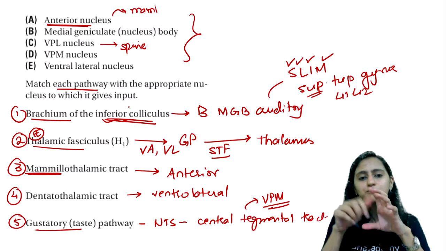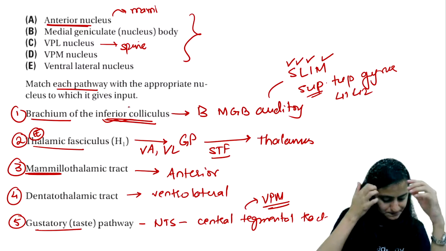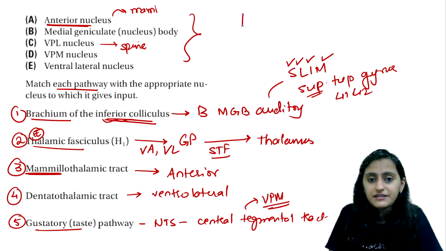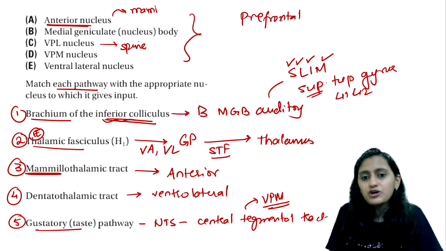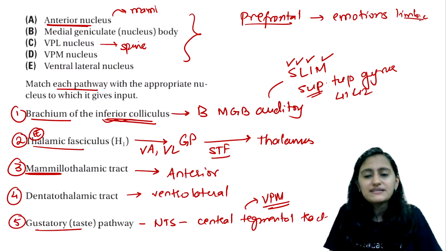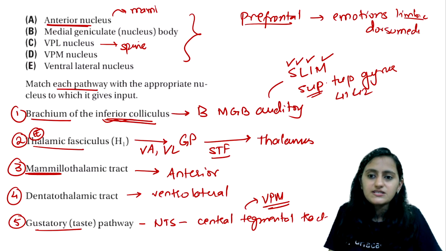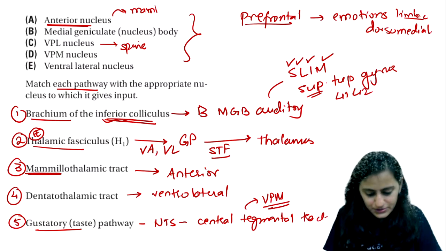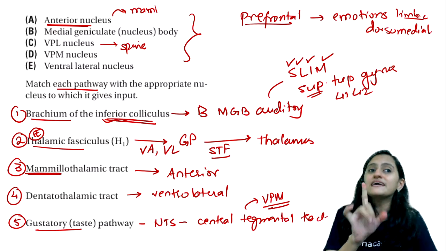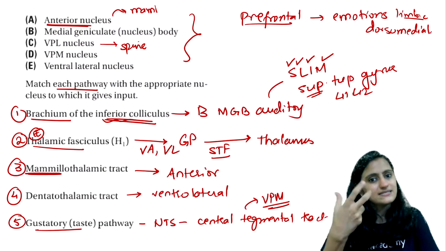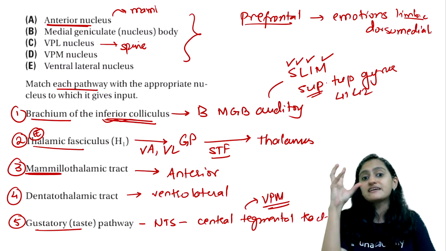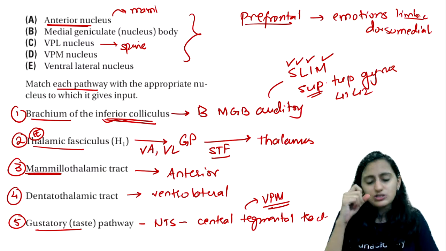Efferents to prefrontal cortex go from which nucleus? We know that prefrontal cortex has a role in emotions. It is connected to the limbic system. So the limbic system one is your which nucleus? Dorsomedial nucleus, right? Remember VA is for your premotor and motor cortex. It is the basal ganglia, which is the motor, the movement part. So it is your premotor and motor cortex. I am saying the prefrontal cortex. So that is your dorsomedial nucleus.